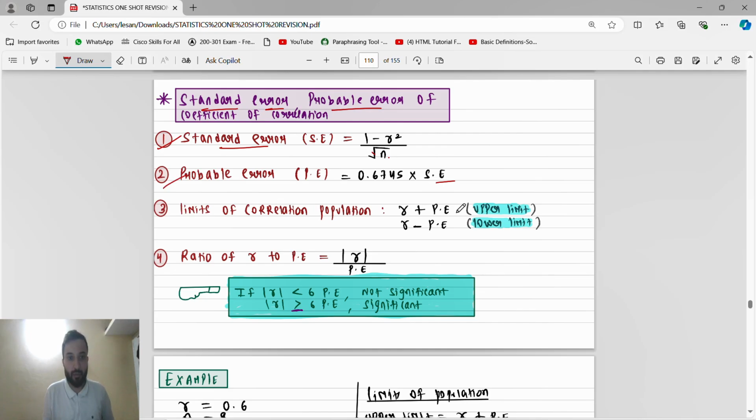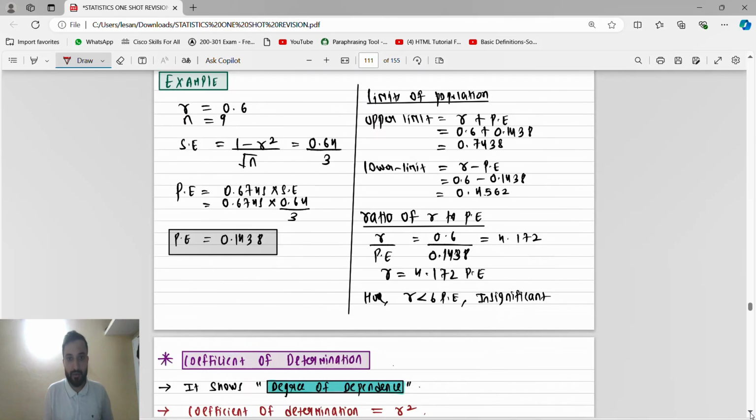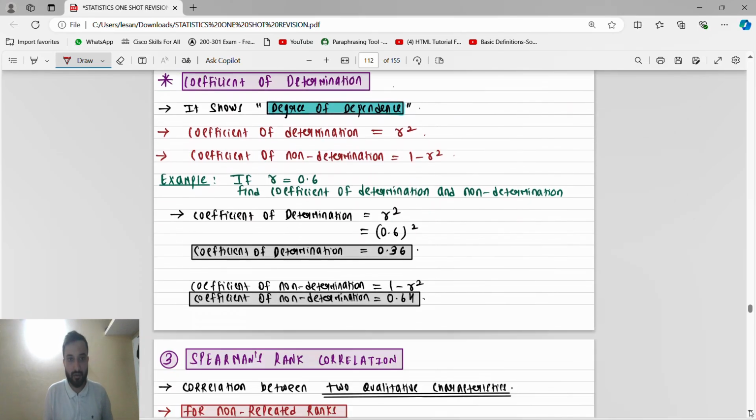Okay, r plus probable error is the upper limit, r minus probable error is the lower limit. Ratio of r to probable error is r by probable error. So if r is less than 6 times probable error, it is not significant. If r is greater than 6 into probable error, it is significant. This is an example, you can check and understand.